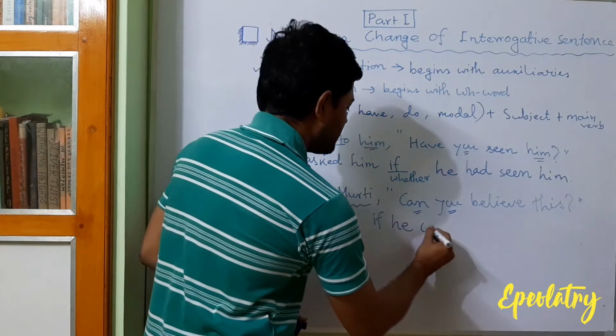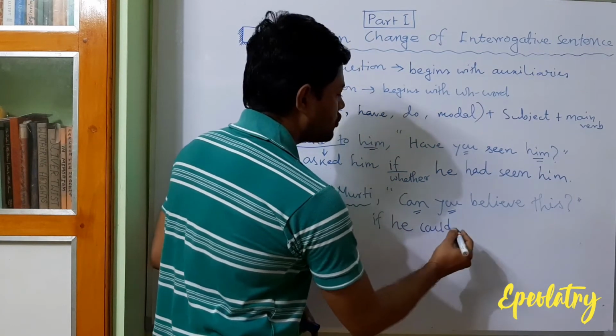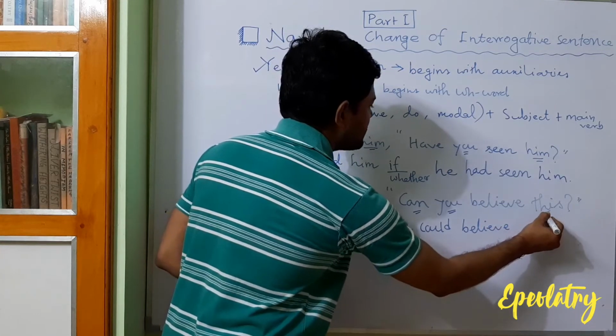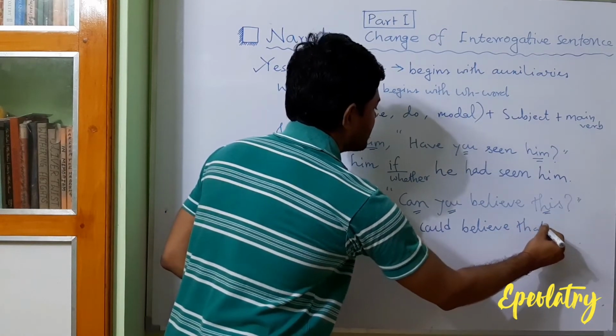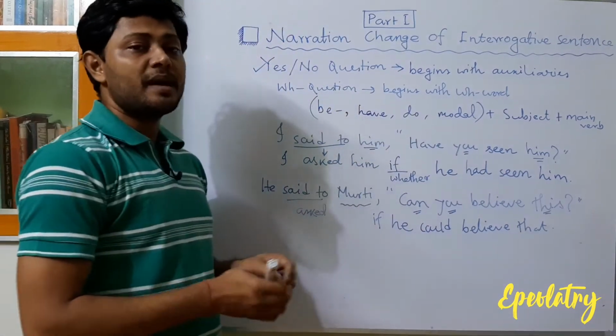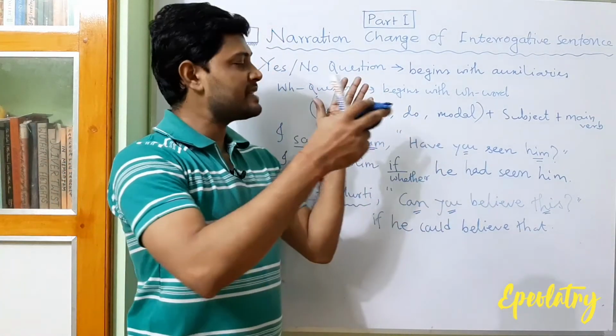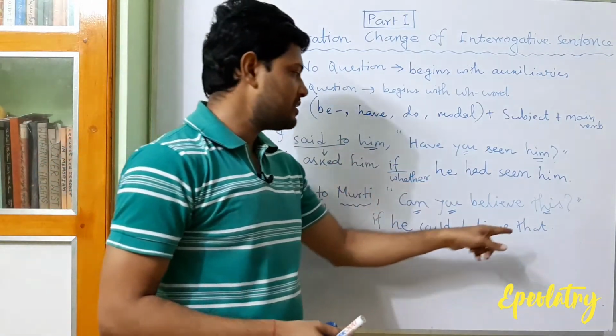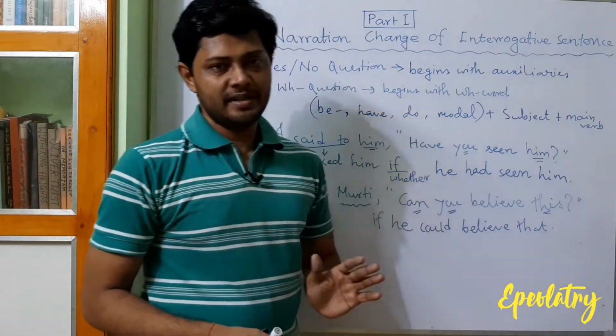So "he could believe", main verb "believe", and "this" will be changed into "that". I have also discussed the change of some special words, there is a list of words and you have to remember that list.